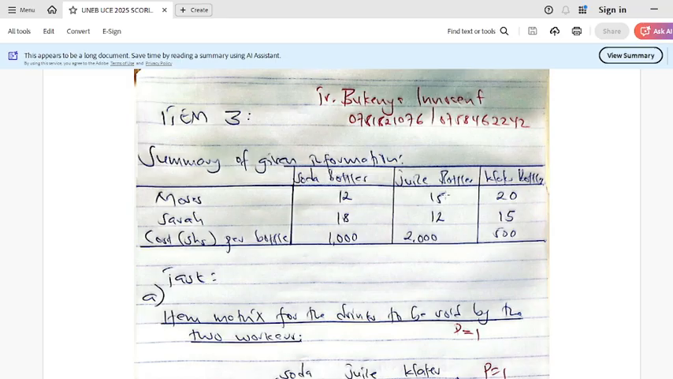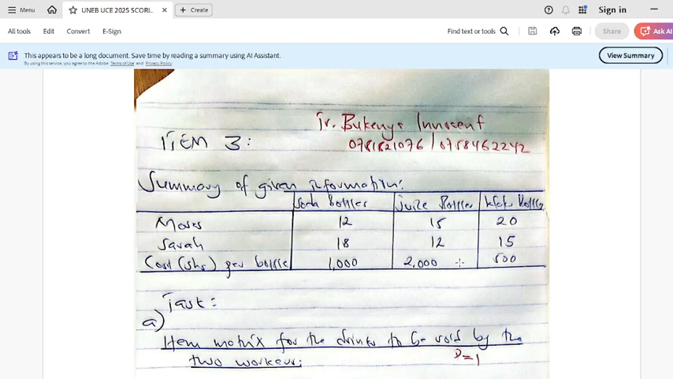How many bottles of juice? 15. How many bottles of water? This is soda, juice, and water. What about Sarah? So how many bottles of soda, bottles of juice, and bottles of water? Then costs per bottle. Hope you can see. A bottle of soda costs 1,000. A bottle of juice 2,000, and a bottle of water 500.